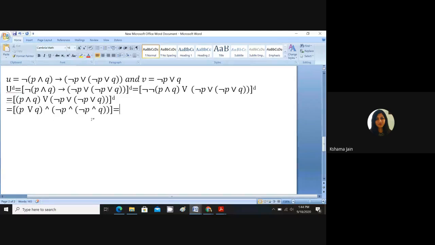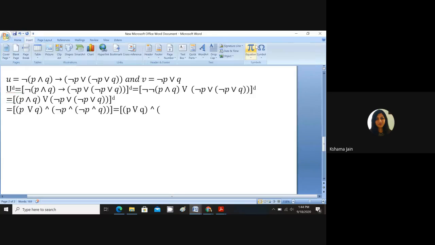Now we will try to simplify it more. How can we do that? If you see here, this is negation p and negation of p and q. So what can I write? You tell me fast, quickly tell me. Why are you taking time? Jyotik, tell me.